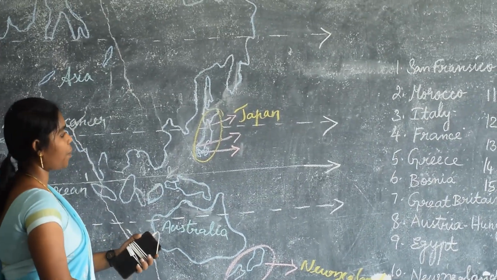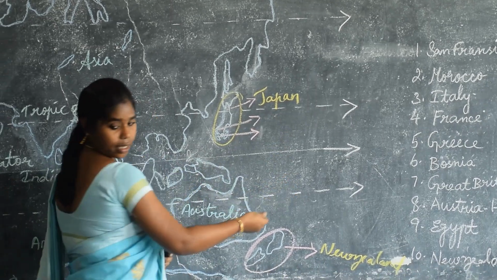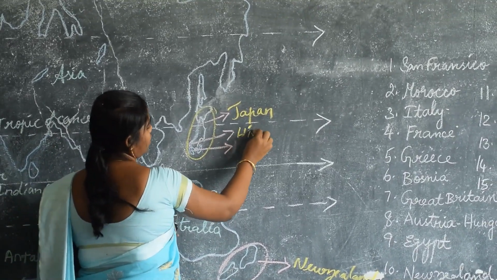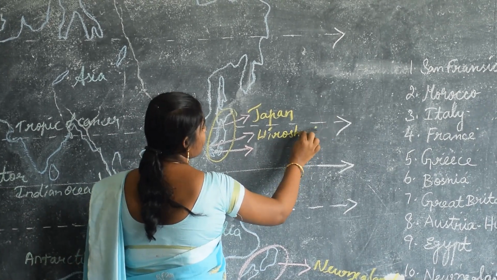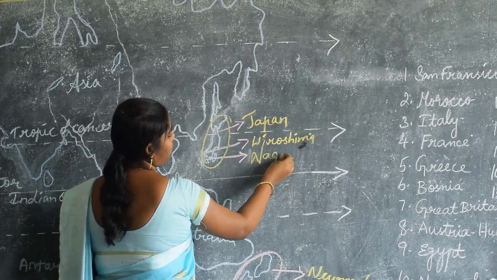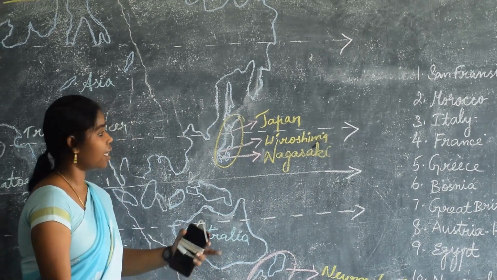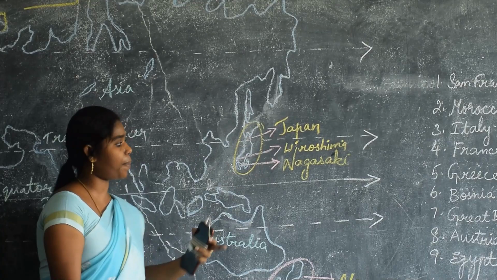Next, Hiroshima in Japan. Where is Hiroshima? See here, Hiroshima and Nagasaki are two cities located in which place? Yes, that is in Japan.